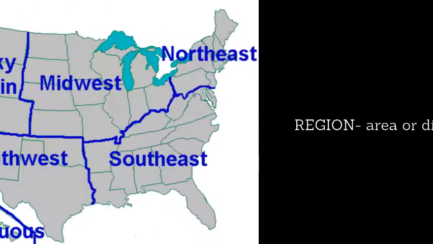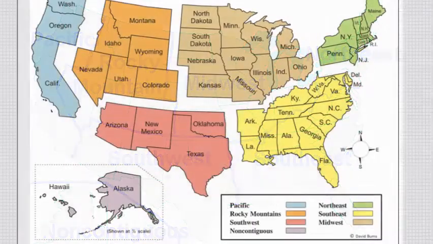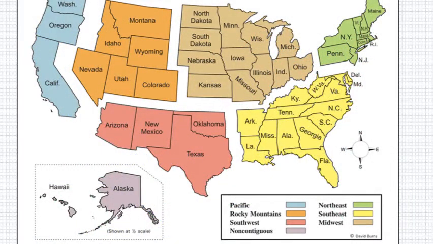A region is defined as an area or division, usually of a country, having definable characteristics. These states are grouped into 7 regions because they have something in common, whether it's location, economics or jobs, culture, or climate or physical features. I will briefly talk about each one as we start our course.